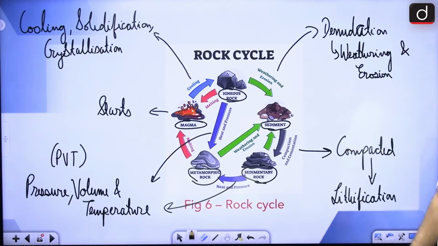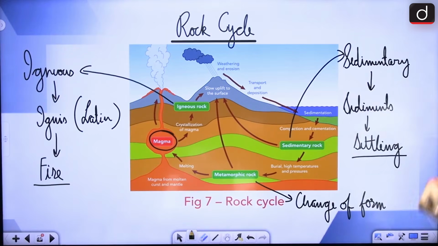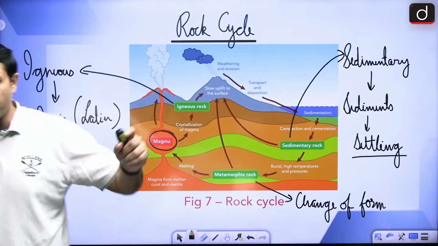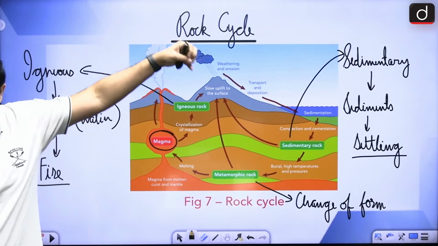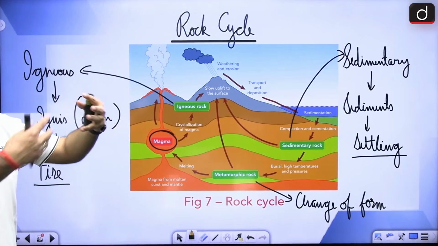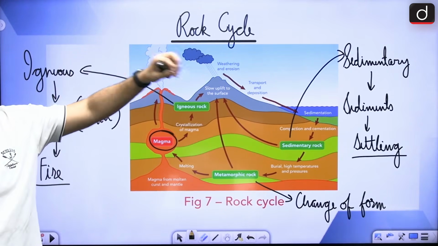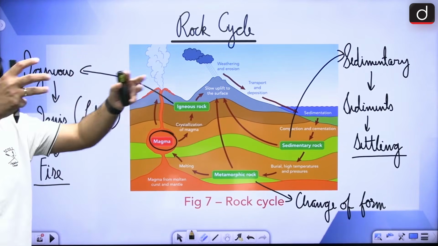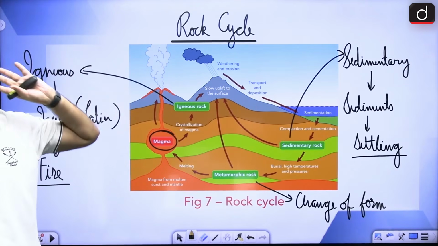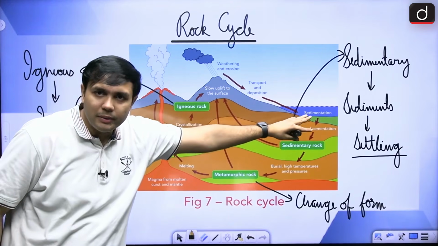Although I could have shown you the flow chart with respect to this particular section, we'll come to that. Right now, as a lot of weathering and erosion is happening due to natural elements, say for example, rainfall is happening on these igneous rocks, the sediments are coming apart, right? Now, these sediments are then getting transported and then finally they are getting deposited in a particular region, right? Those are the sediments.